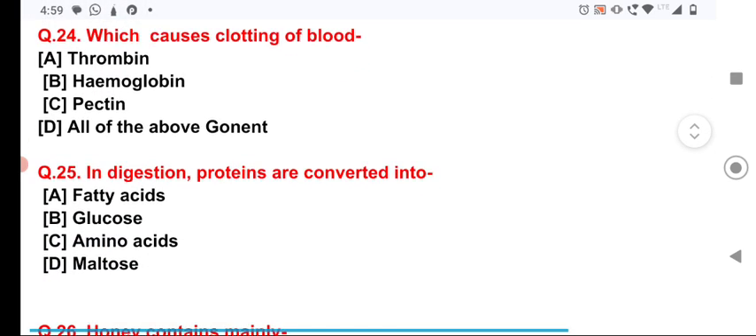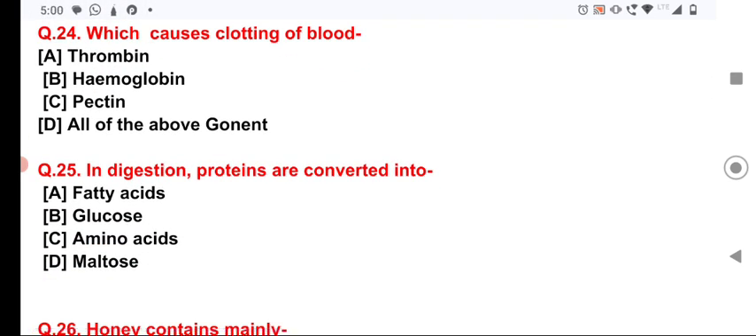Now, question number 25, in digestion, proteins are converted into amino acids, which are the constituents of the protein. And amino acids are the building blocks of the protein, and the digestion of protein into amino acids takes the help of many enzymes, that is pepsin in the stomach and trypsin in the small intestine.